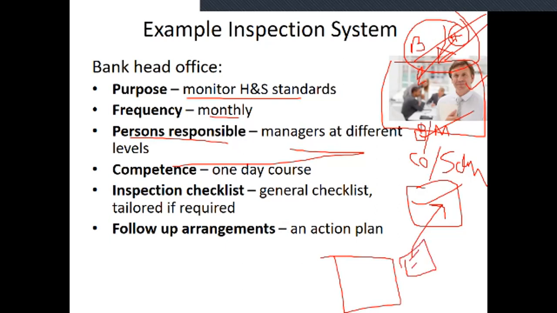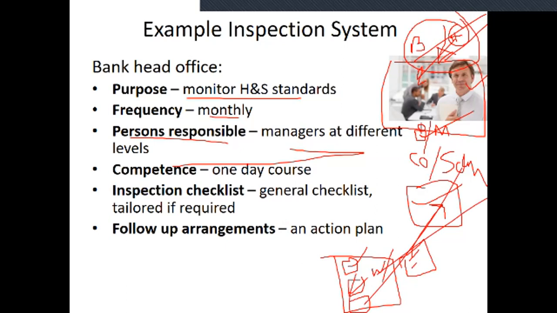For example, in a room they check whether sanitizer is provided, whether cleaning is done, and whether the smell is good or bad. For follow up arrangements, if action is needed, for example the floor is dirty or wet, they inform the supervisor, and the supervisor informs the cleaning staff, who clean the wet floor.